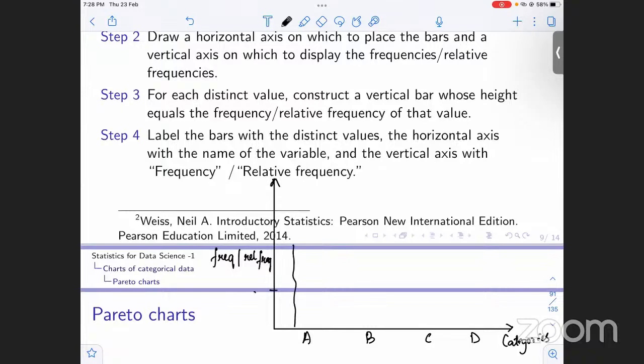For example, this is 0.4, 0.2. If it is relative frequency, the maximum is always going to be 1, so we are certain that it will lie below 1. So we will construct bars, literally bars, and the height of these bars will correspond to the frequency or relative frequency of the category.